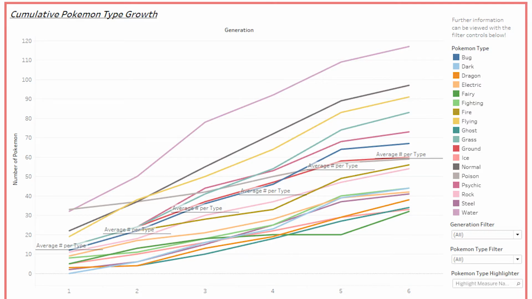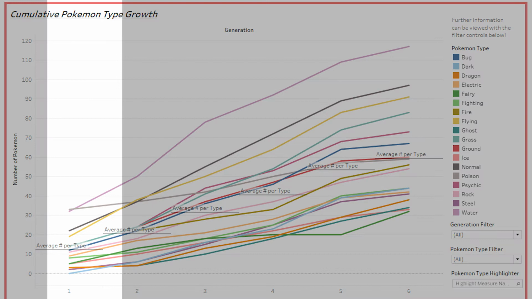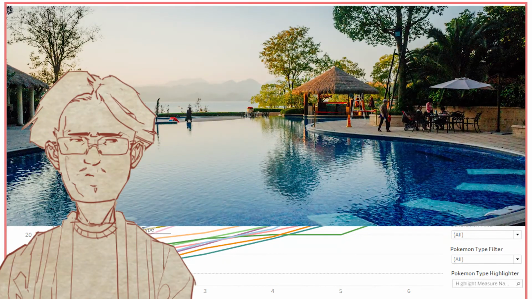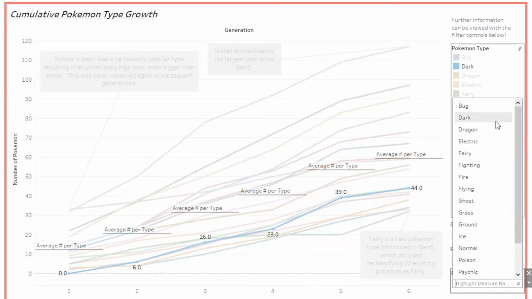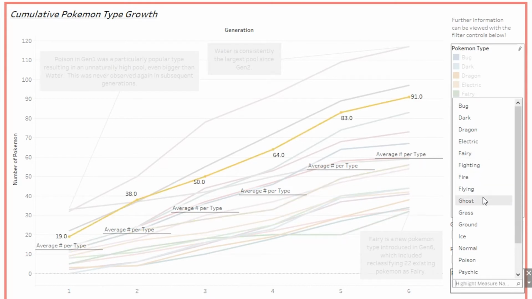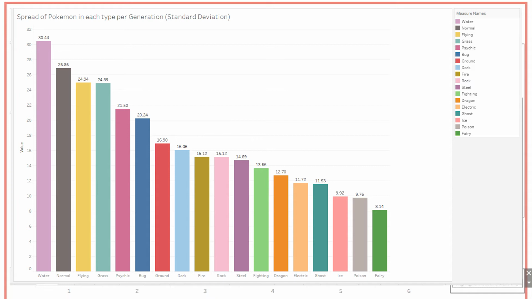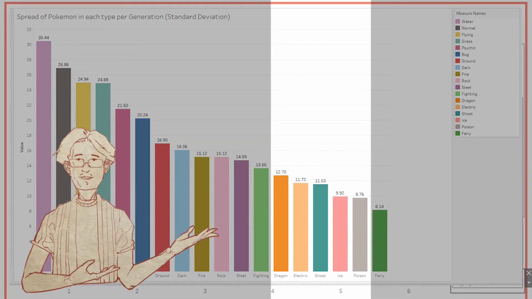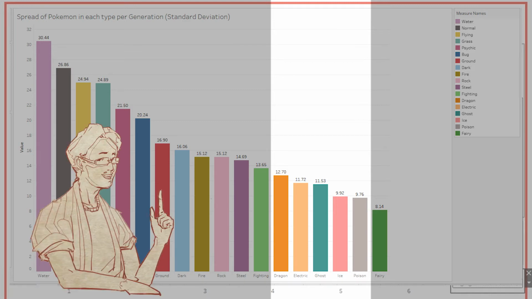The main thing to take away from this is that apart from Generation 1, which had Poison as a popular dual type, Water has consistently been the biggest pool. I thought it was a good pun. There actually hasn't been that much change in which types are rarer than others, with some switching adjacent rankings each generation, with one exception. Since their Gen 1 stint, Poison typing has become pretty underrepresented. If you look at the standard deviation graph of the number of Pokemon added in each generation per type, god that's a mouthful, Poison is placed at the same growth rate as rare Ice, Ghost, and Dragon types.